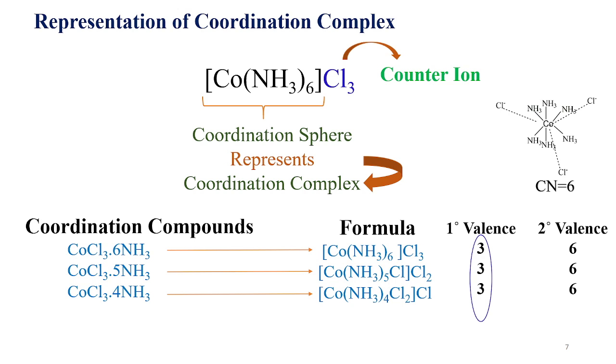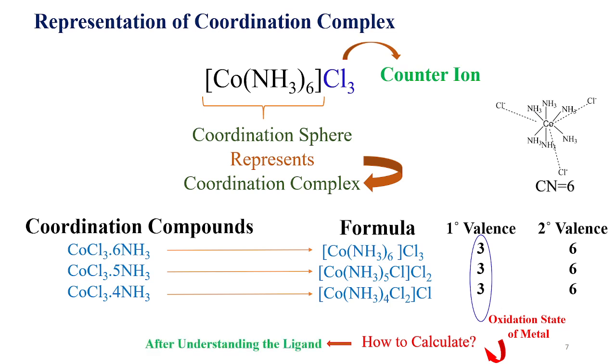And we know the primary valence is the oxidation state of the metal. How will we calculate it? We will calculate it when we have the knowledge of the ligands, the types of ligands and the charges of the ligands. When we know those concepts, then we can calculate the oxidation state of the central metal.